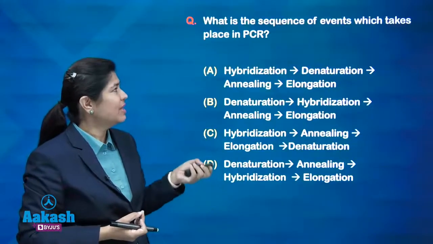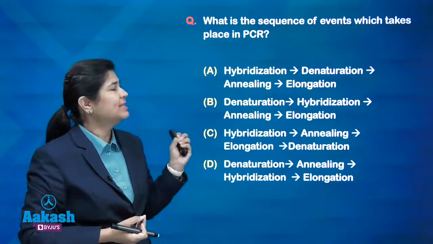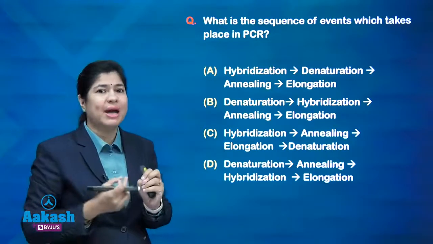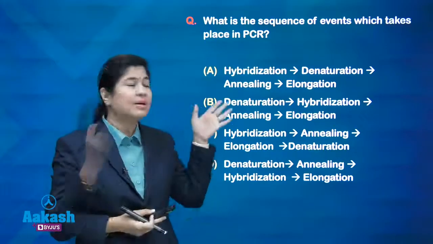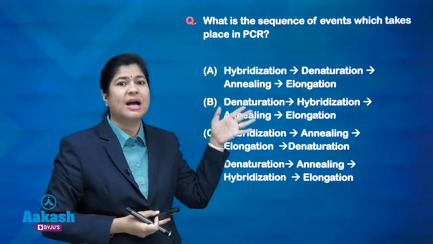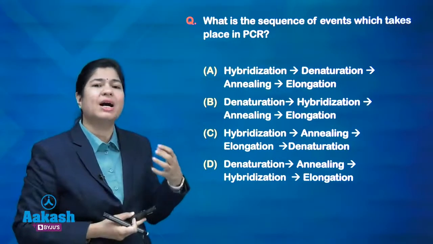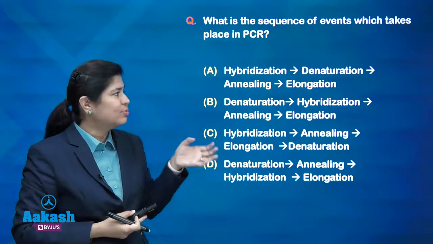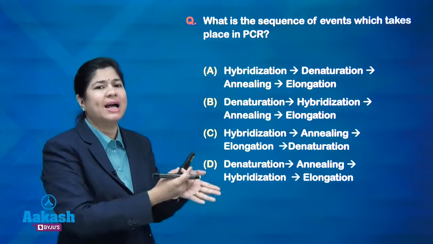Now, another question asked was about PCR, and in the PCR they asked the events which happen in sequence. In a broad aspect, PCR causes the amplification of the target DNAs, and for this we have a sequence of processes: denaturation, annealing and elongation.